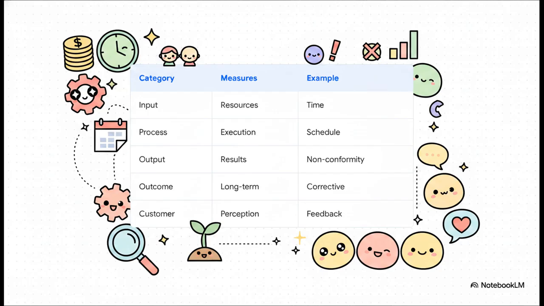Next is process metrics. How well are you executing your procedures? This measures things like schedule adherence and team collaboration. Then we have output metrics, which are the direct, immediate results of the audit, like non-conformity rates. Fourth are outcome metrics. This is the long-term effectiveness, measuring whether the corrective actions you took actually succeeded over time. And finally, customer satisfaction. How do your stakeholders actually perceive the system? Through feedback and engagement. You can see how the inputs and processes beautifully feed into the final outcomes and happy customers.